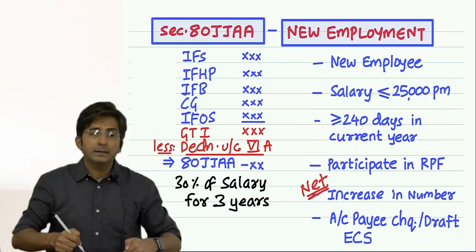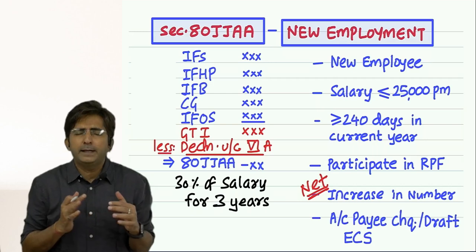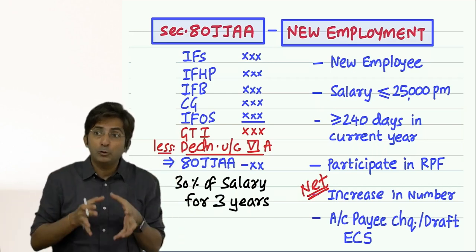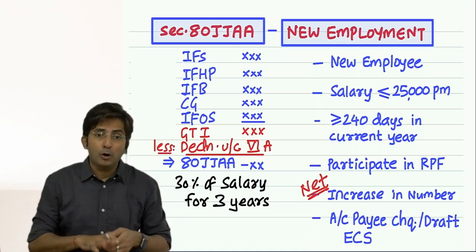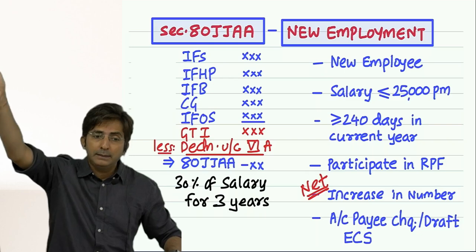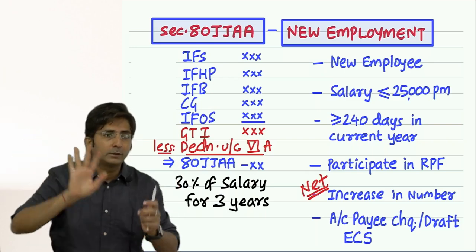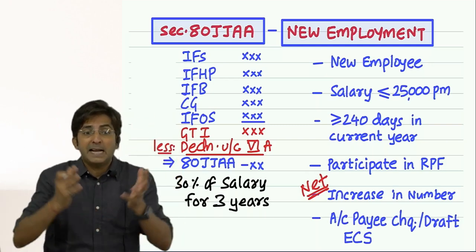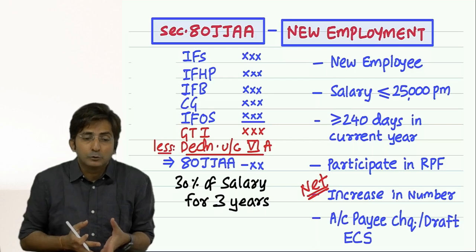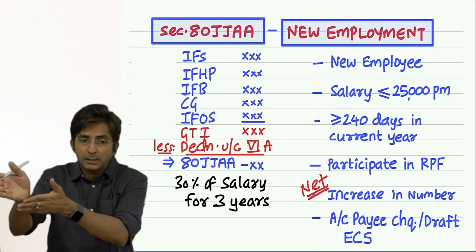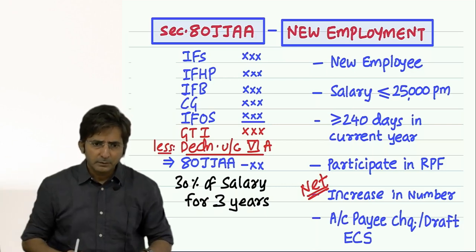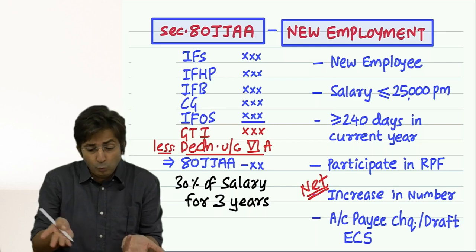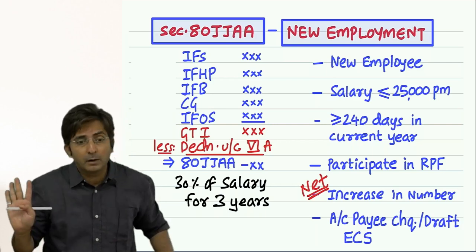in the current year, they should be employed for 240 days or more. And what was the logic for this? Because many times people try to cheat the government. Even if they want to keep the employee in the next year, they will appoint in the current year at the end of the year. Because at the end of the year, they are worried: my profits are so high, my tax will be high, let me save the tax. So even if they want the employee in the next year, they will purposely recruit in the current year at the end. But for that, the government says, if you do like that, then deduction will not be allowed.